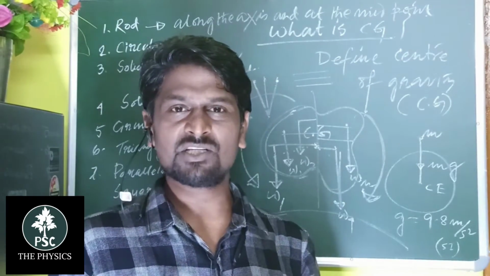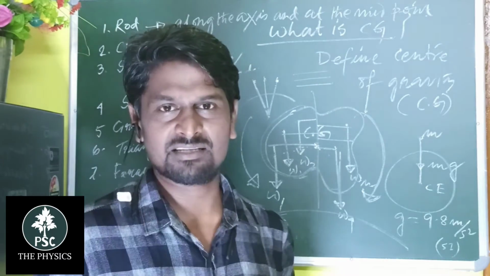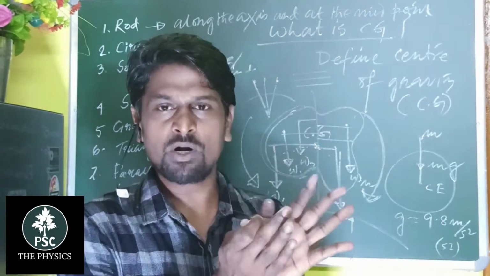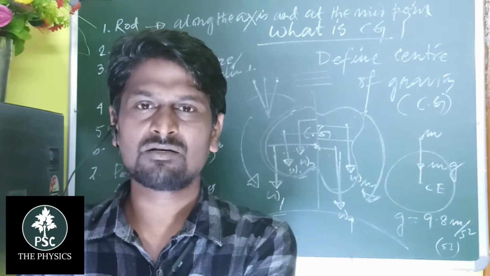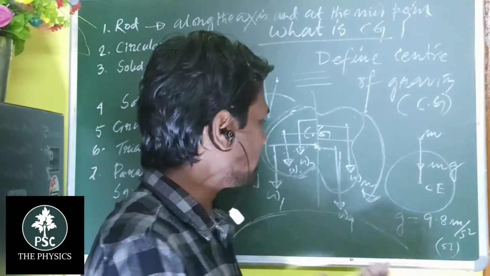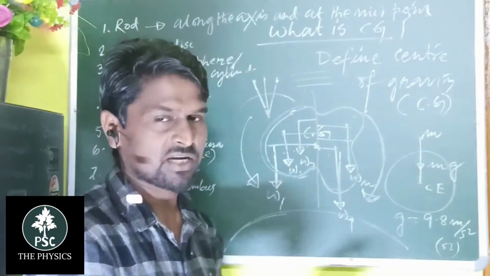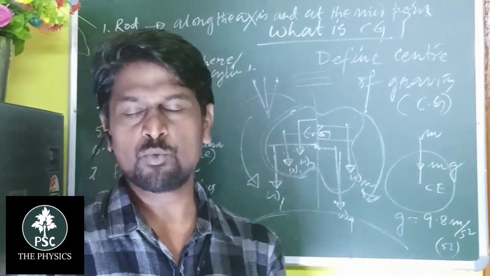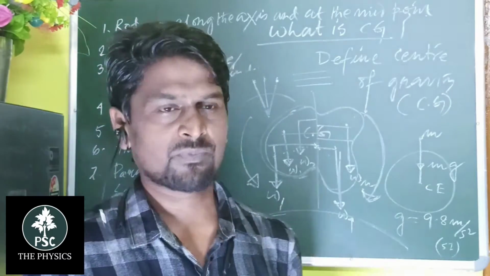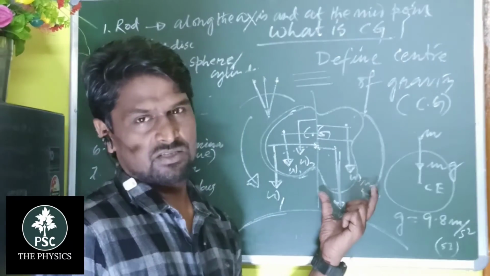So what is the algebraic sum? Plus 4 and minus 3 results in 1. Similarly, if we take the clockwise direction as negative and the anti-clockwise direction as positive, then you have to take the algebraic sum of all the moments.